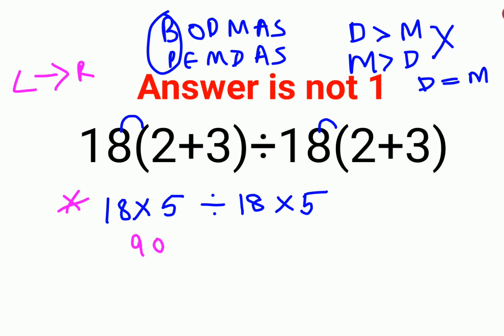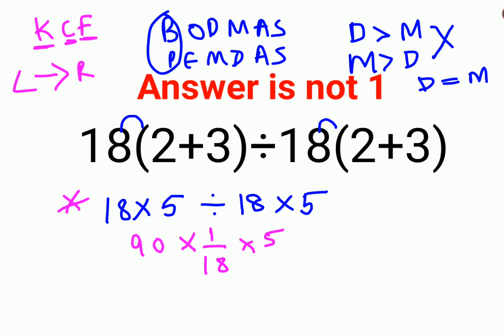90. Now please understand, whenever there's a division sign, you apply the rule of KCF, means keeping the first number as it is. C stands for changing the division sign to multiplication, and F stands for flipping or taking the reciprocal of the next number. So flipping of 18 or reciprocal of 18 is what? 1 upon 18 into 5 will keep as it is.